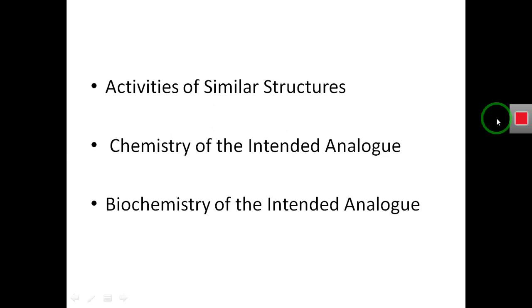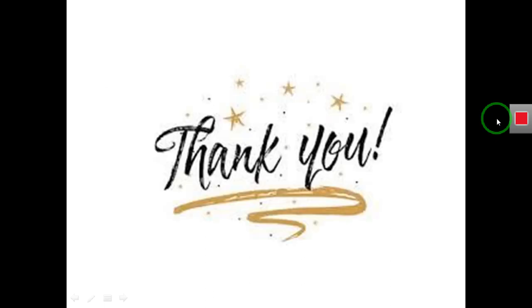The previously known structure, or the structure of the lead compound, and what type of chemistry we will have if we have a new or intended analog, and what type of biochemistry we will have if we have a new analog.